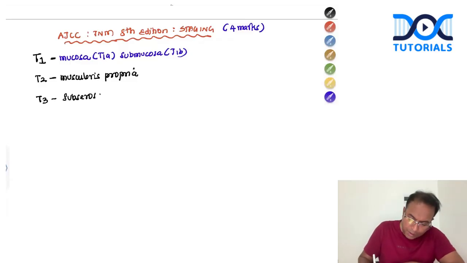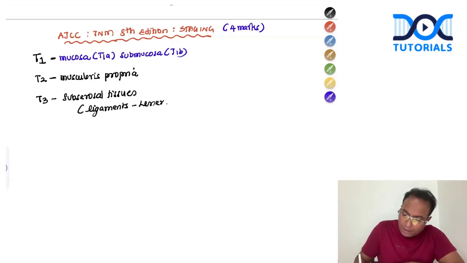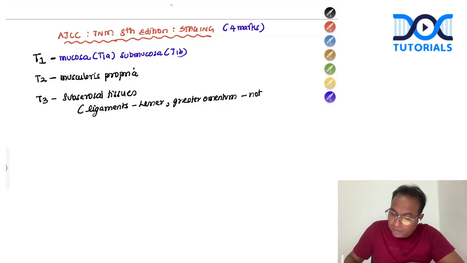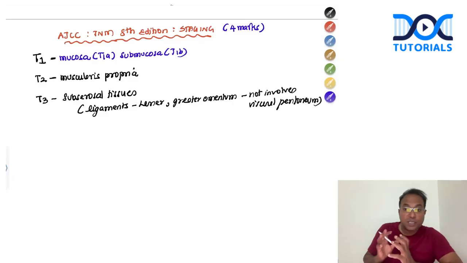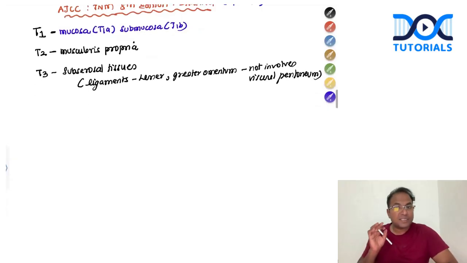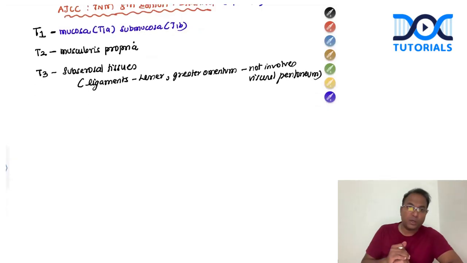T3 is subserosal tissue involvement. Subserosal tissues include infiltrating ligaments without involving the peritoneum. Ligaments like the lesser omentum and greater omentum. But in these ligaments, it has not gone to the visceral peritoneum. It is only involving subserosal tissues. In the ligaments, it has infiltrated, but does not involve the visceral peritoneum. So T4 is very important.